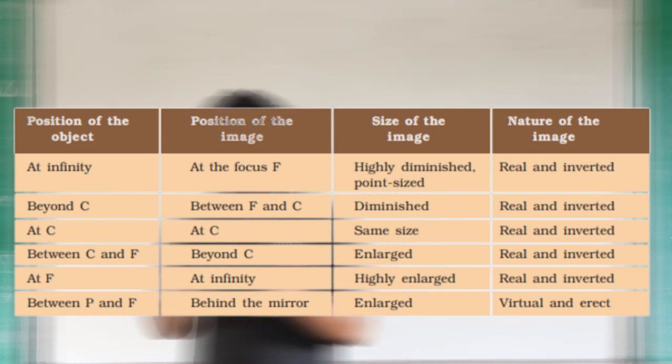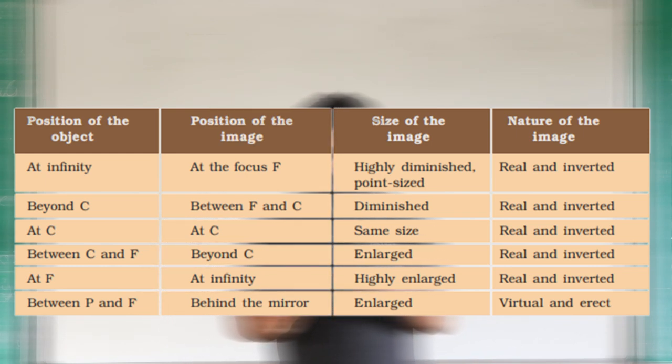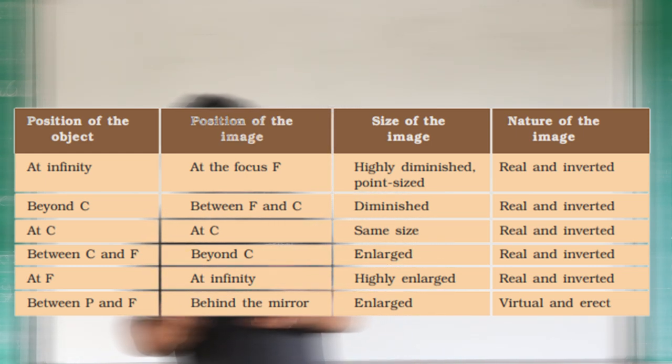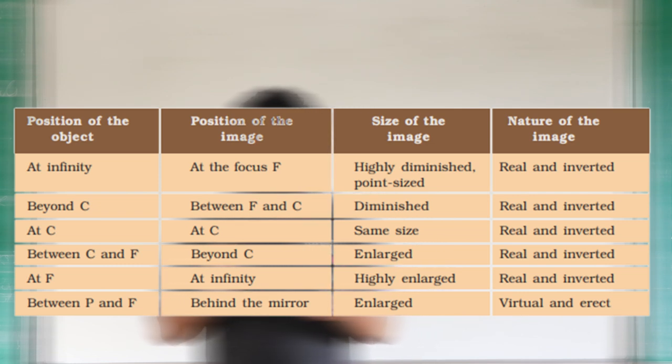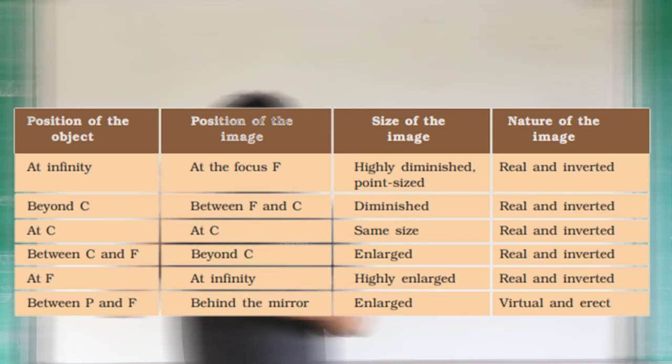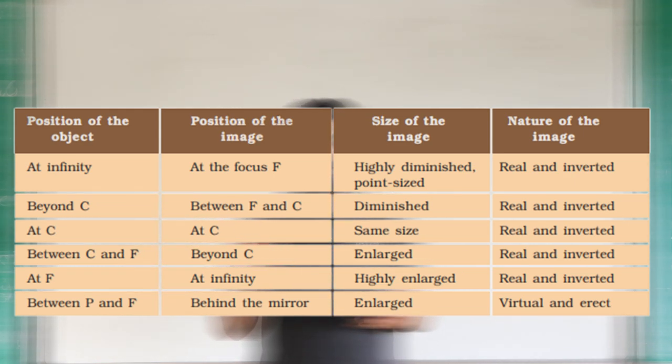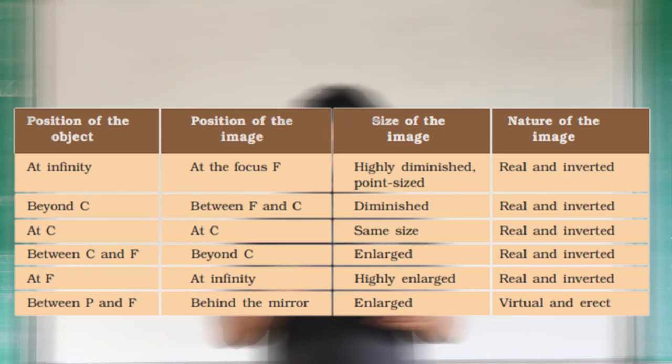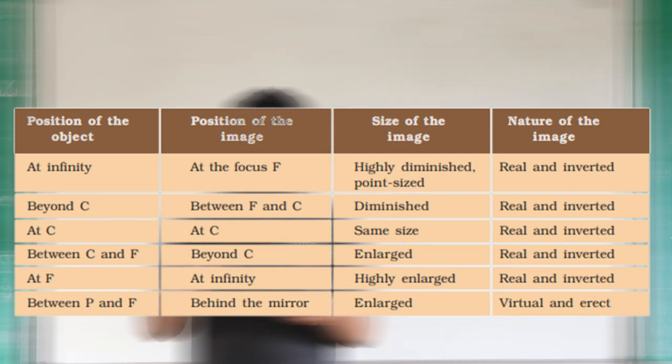Looking at the third case, at C, the position of the image is also at C. The size of the image is the same size, so the size of the object and the size of the image will be the same. The nature of the image is real and inverted.